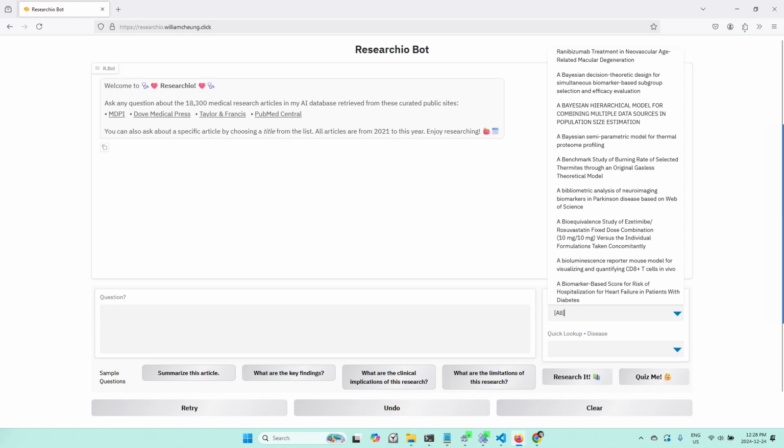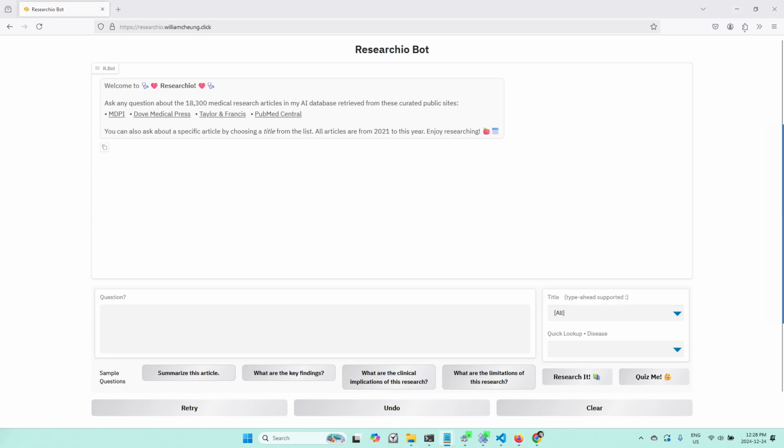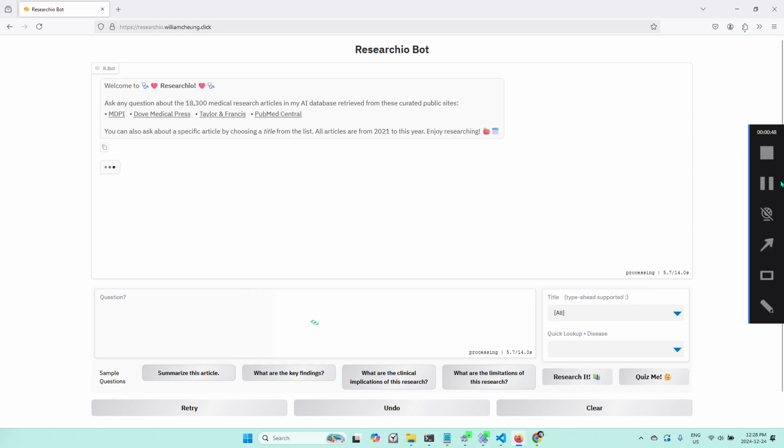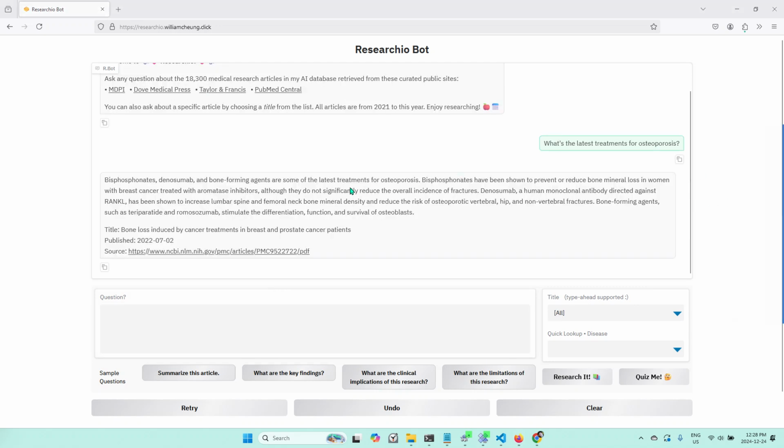I'm just going to ask about osteoporosis with the entire data set. So what are the latest treatments? And I click research it. So the bot's going to go through the entire data set to find the answer. Okay, so I found the latest treatments for osteoporosis here.